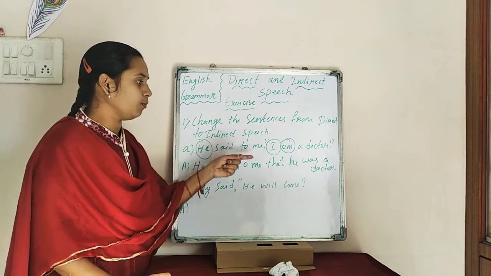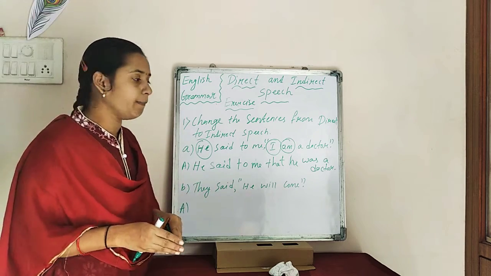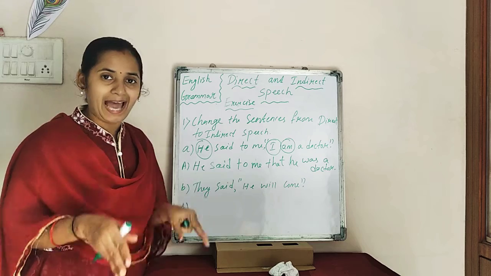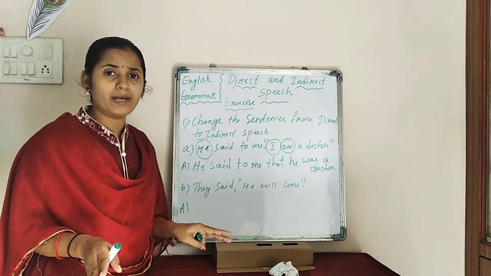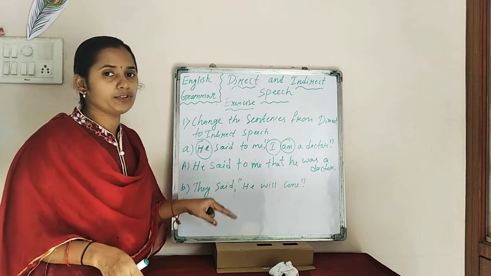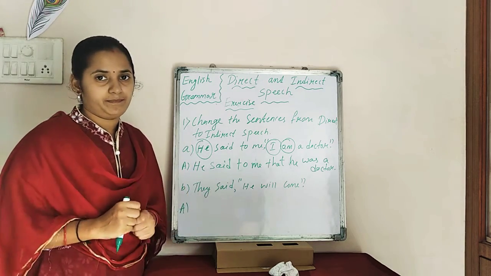Now, he said to me, I am a doctor. In indirect speech, what will it become? He said to me that he was a doctor. Hope you understood. Moving to the second one, that is, they said he will come.